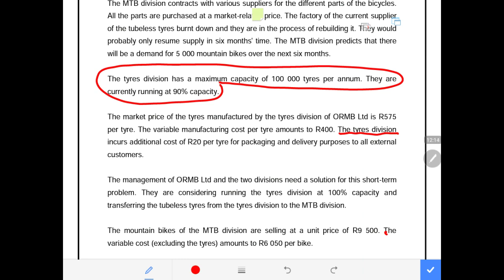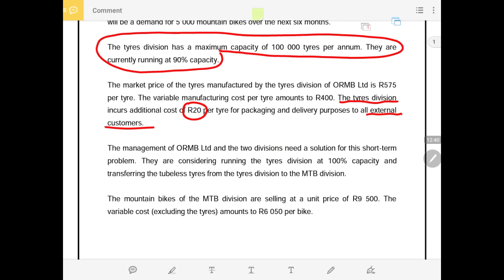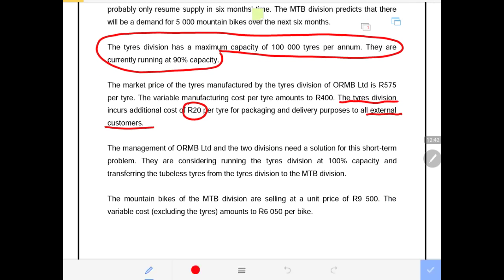So if there is an agreement to buy from the tubeless tire division, they will not be incurring the 20 Rand of packaging and delivery cost. Why? Because they are in the same industrial site. The 20 Rand is only when the tire division sells to the external customer. Obviously, the product must be packaged and delivered at a cost.